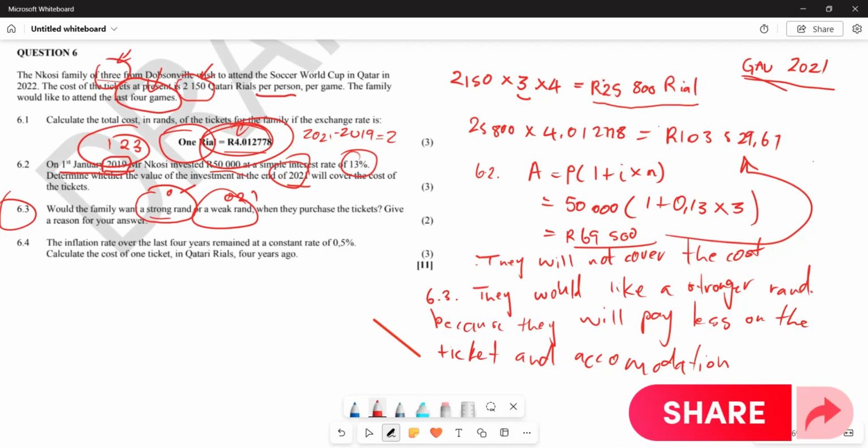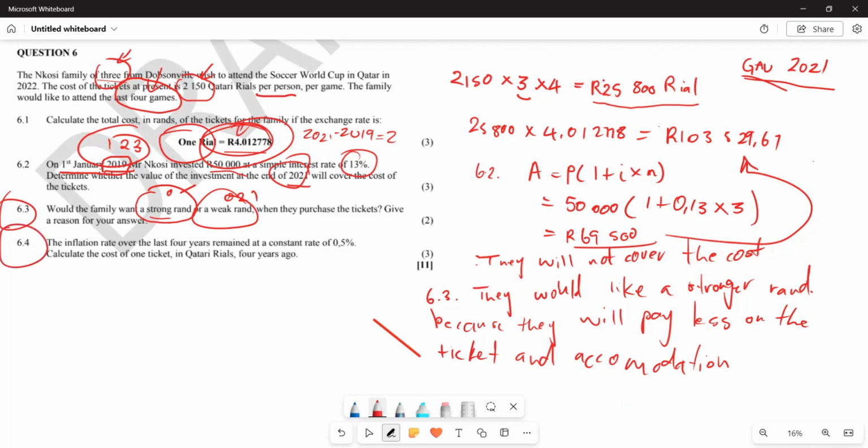Now let's look at 6.4. What are they saying? They are saying the inflation rate over the last 4 years remained constant at 0.5%. Now calculate the cost of the ticket in Qatar riyals 4 years ago. So they want to know what would have been the cost of the ticket 4 years ago.